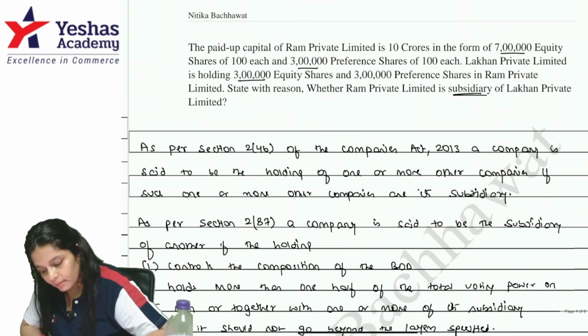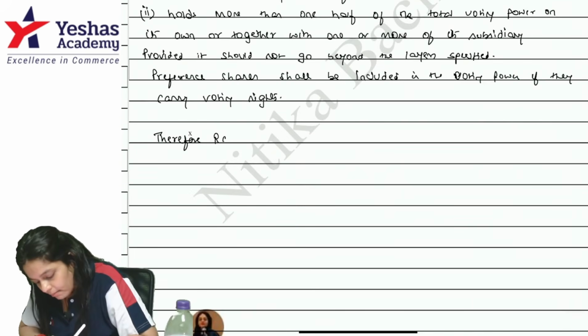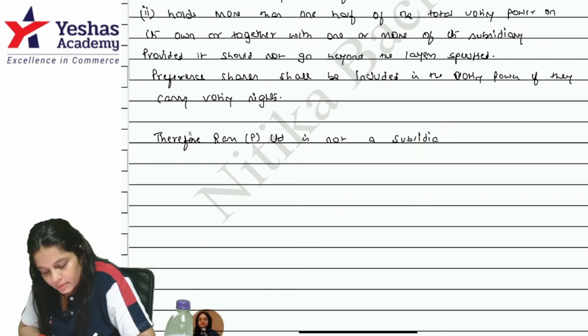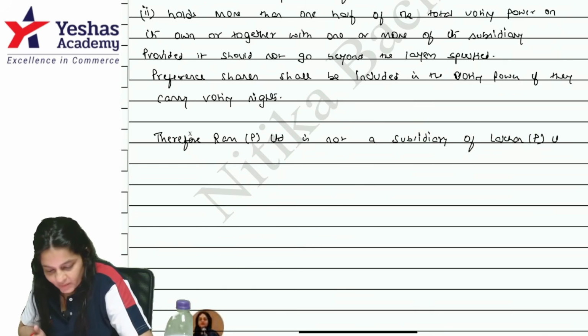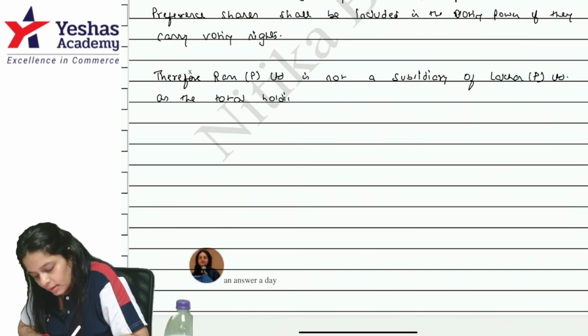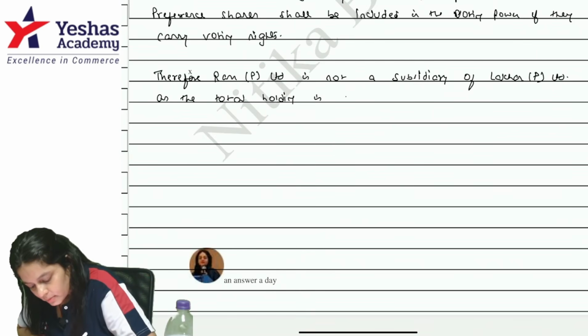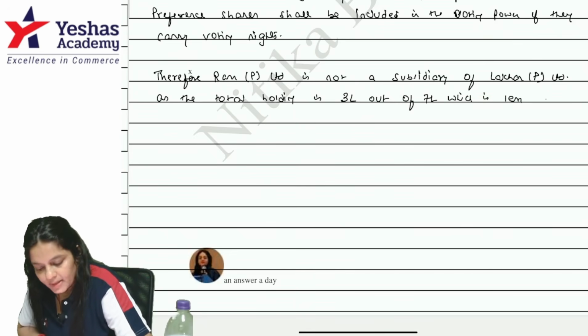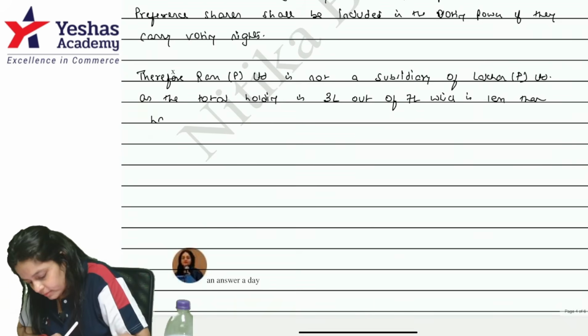Therefore, Ram Private Limited is not a subsidiary of Lakhan, as the total holding is 3 lakh out of 7 lakh, which is less than half.